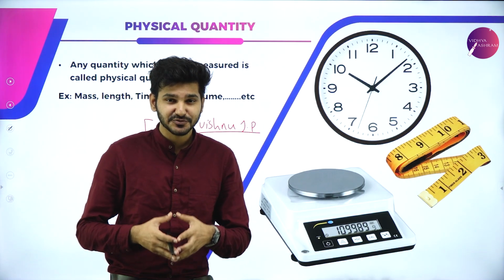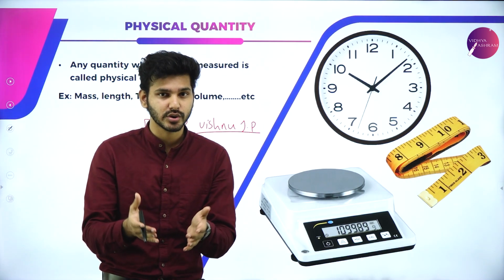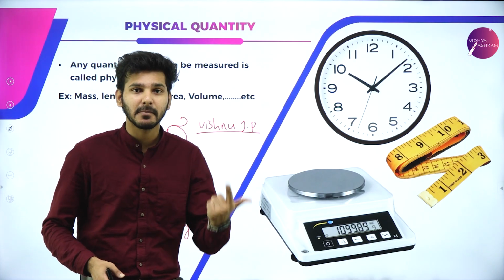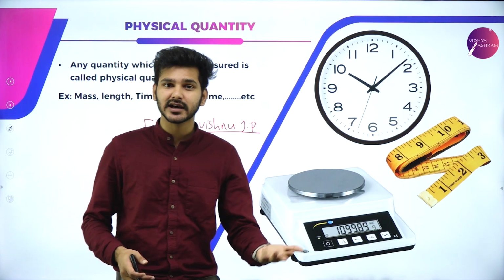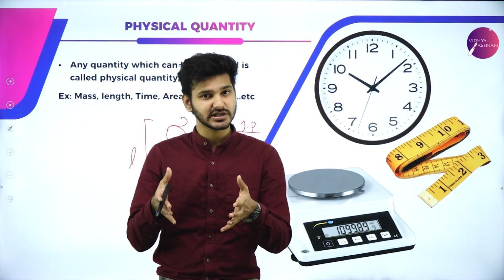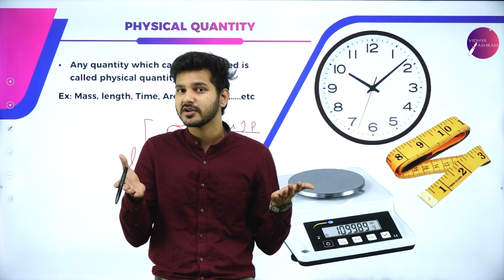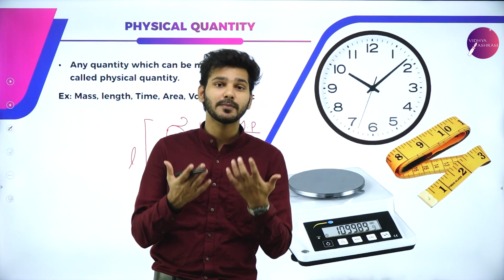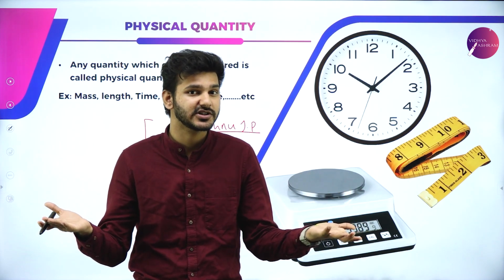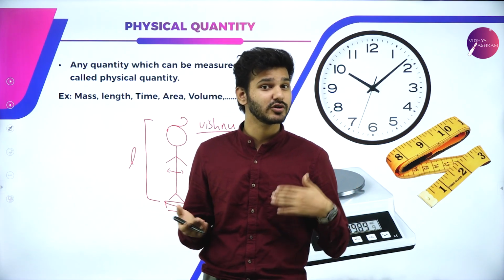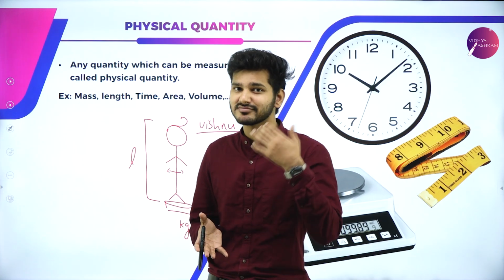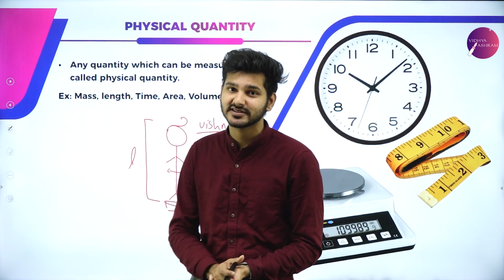All those quantities which I can measure are known as physical quantities, and they include time, mass, temperature, area, velocity. Everything can be measured, but there are some things which cannot be measured, just like the emotional pain of an individual or how heavy a heart is. I cannot measure that, but I can actually measure how tall a person is. So that is the difference between a physical quantity and certain other quantities in life.